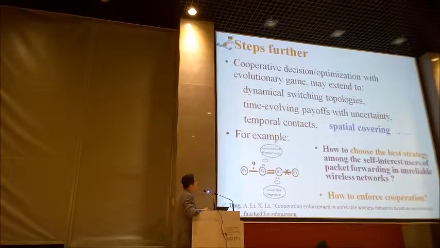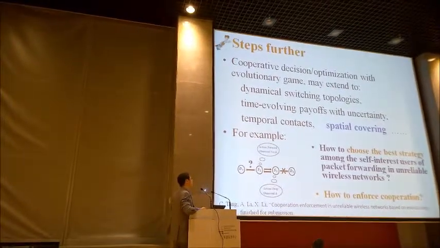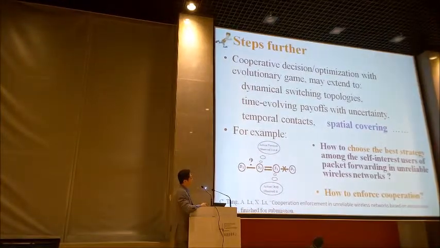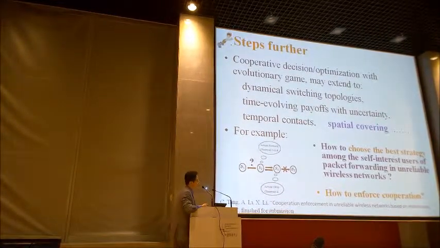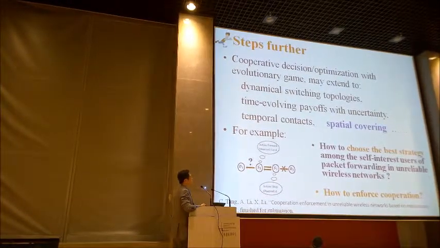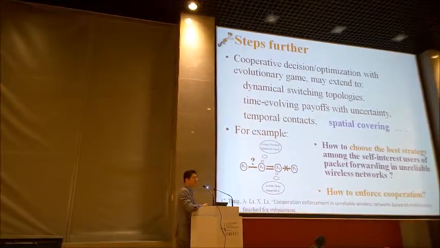For example, we can use such an evolutionary game to achieve the best strategy among self-interested users in the problem of packet forwarding in wireless sensor networks.